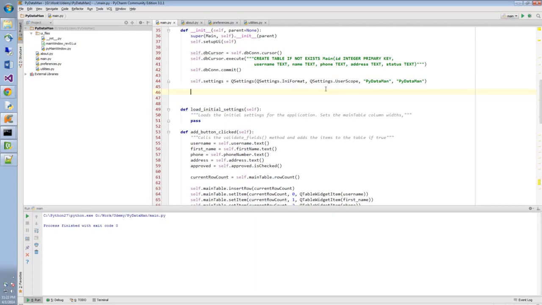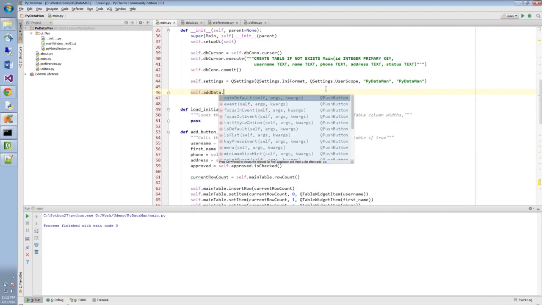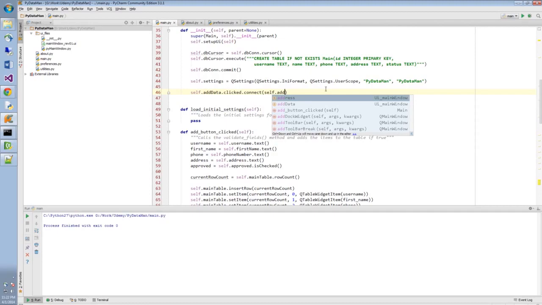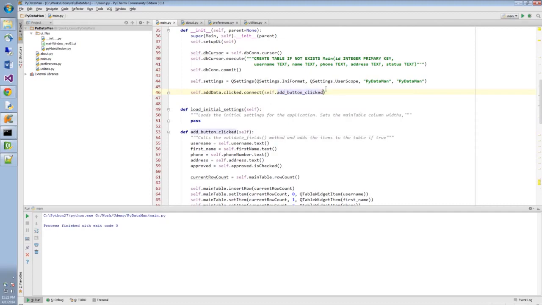So this is fairly easy. I'm going to get our button, which has the QObject name of add data, and I'm going to say clicked.connect(self.add_button_clicked) without the parentheses.